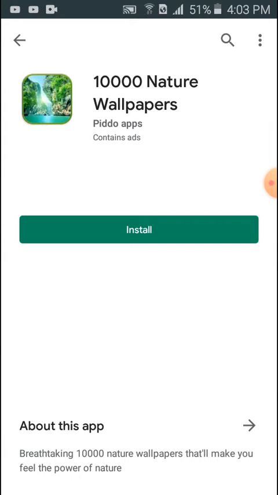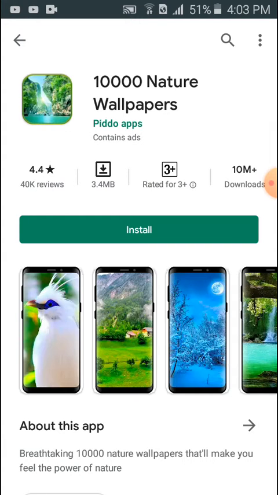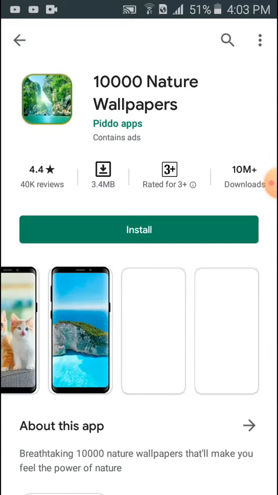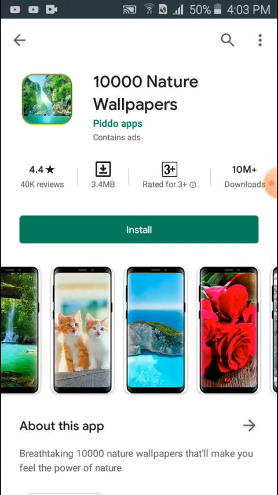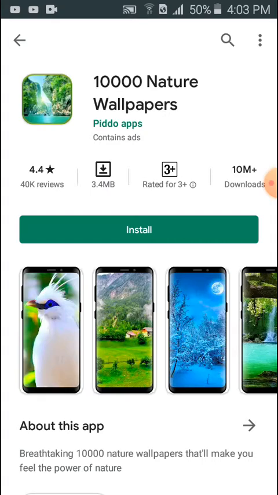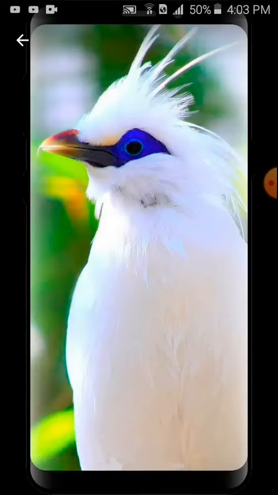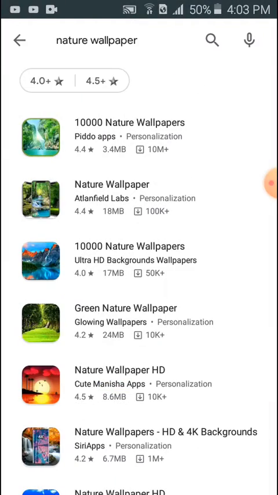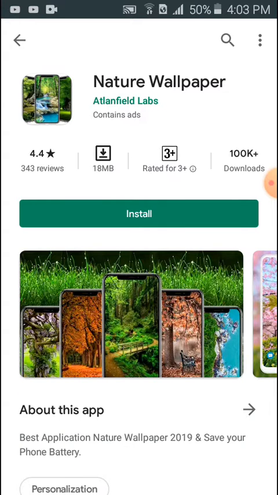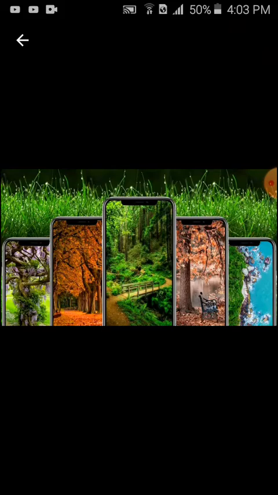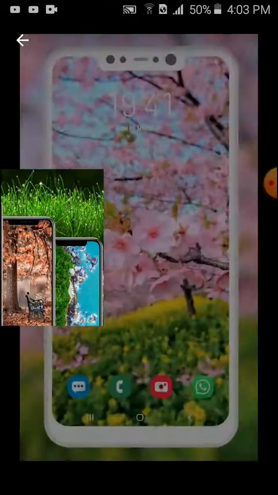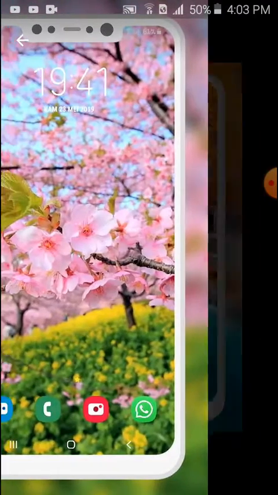So let's get started. You can see first this is, and I didn't install it, but what I do, I don't want to install that app. I just take the screenshot of it and crop them, and I put it as the wallpaper. Okay, next, if you like them, just go to the Play Store and search nature wallpaper. You will get that.